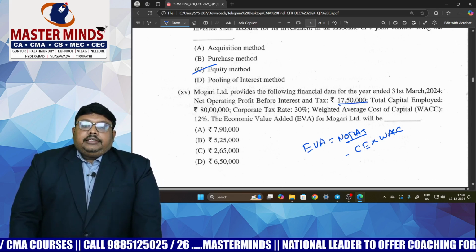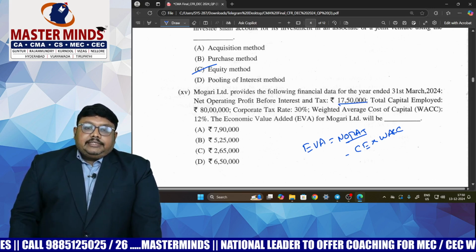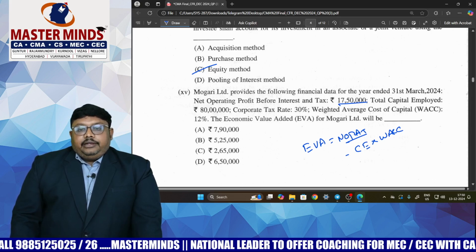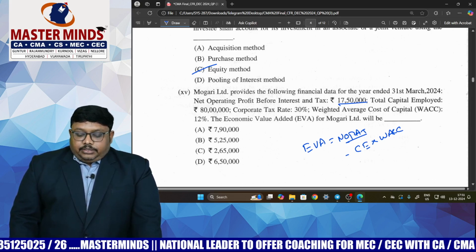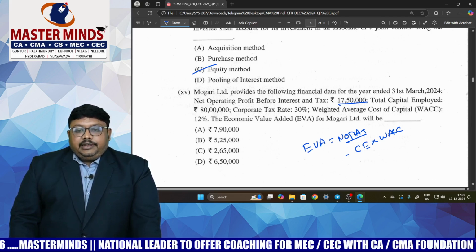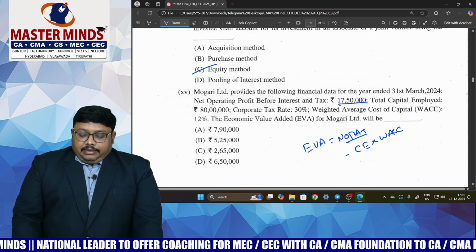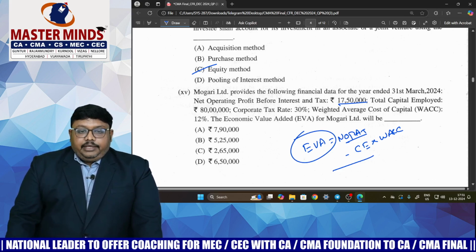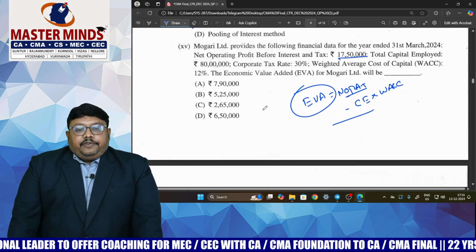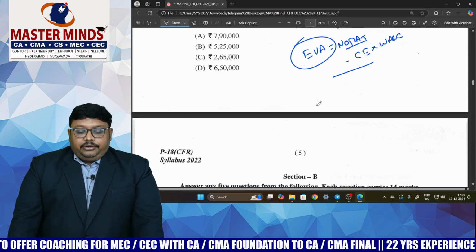So in order to find net operating profit after tax, EBIT is given, so we can directly get EBIT into 1 minus tax rate. EBIT 17,50,000 minus tax rate, we are having 30%, we will get NOPAT. Capital employed and weighted average cost of capital are given, you can calculate and find the value of EVA. So in total 15 questions, straight questions they have asked. Within no time we can do that.